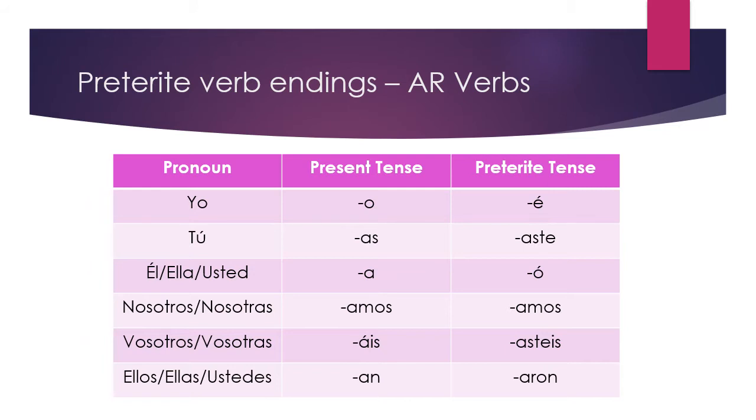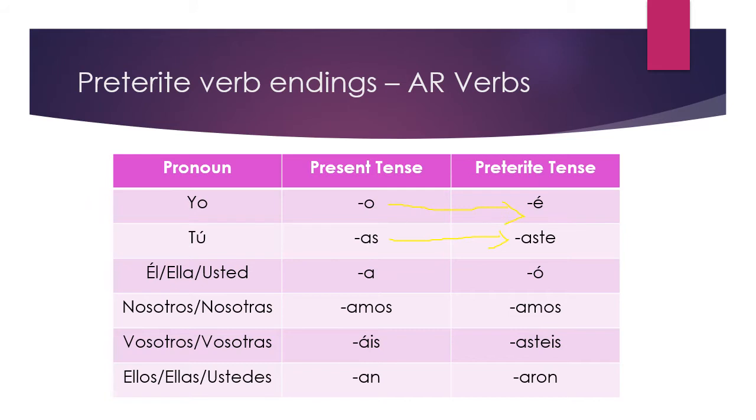Okay, there's a corresponding list of endings for the preterite with AR verbs. So let's see how they change. O turns into é. So yo goes with é. The accent mark is important. For tú, it goes with aste. This one's actually not too hard to remember because it still has the as, it just also has te. As becomes aste in the past, in the preterite.